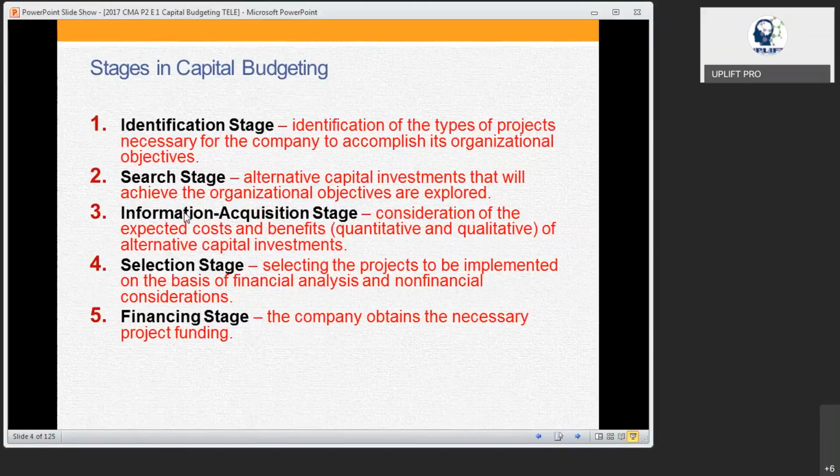Once the selection is done, then as a finance person, we have to arrange the proper financing. That means the fund is arranged. There are ways we can arrange the fund.